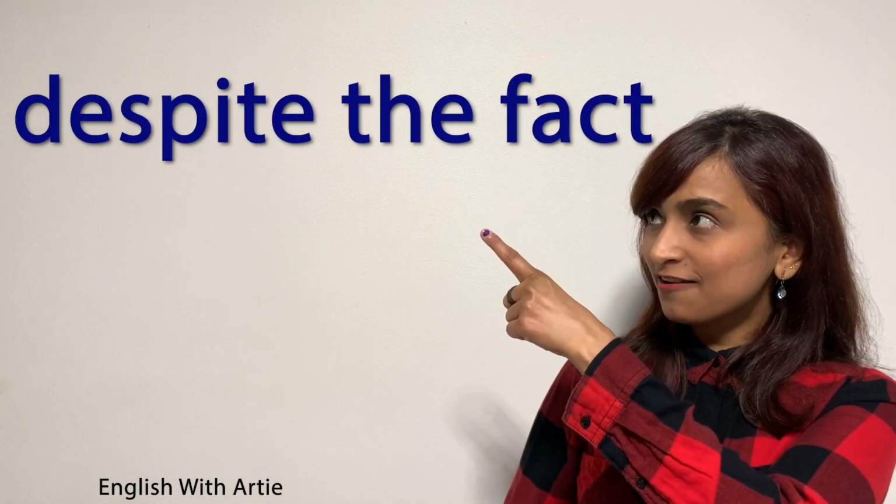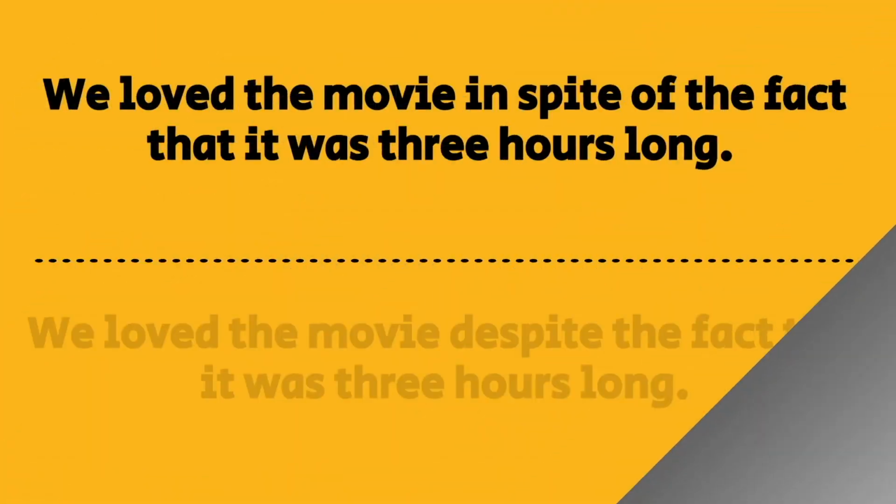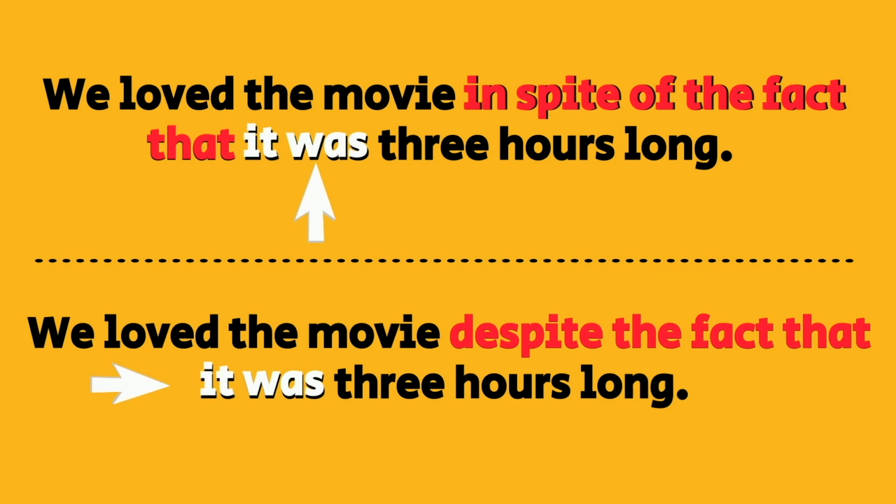Now it's time to review despite the fact and in spite of the fact. In these examples, you can see that I'm using in spite of the fact that and despite the fact that. You can also see that I'm using a subject and a verb after these phrases. And that's our rule.